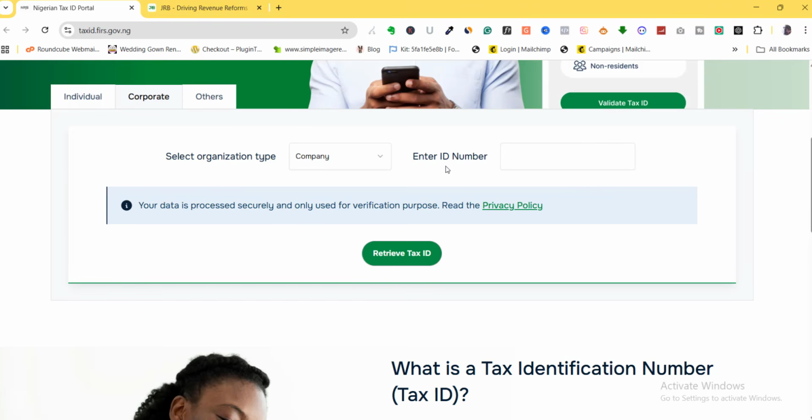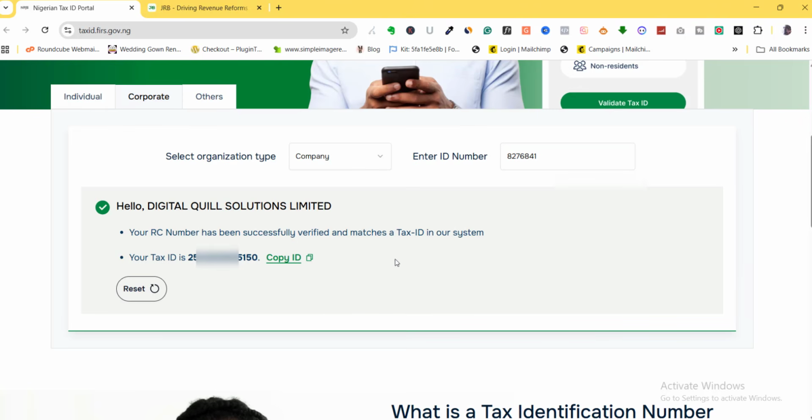So here I'm asked to enter my ID number, which will be my CAC registration number. So I'll go ahead and do that. I'm just going to paste it in here, and then click on retrieve tax. You can see here, this actually matches with the name of my business, Hello Digital Quiz Solutions Limited. Your RC number has been successfully verified and matches a tax ID in our system. So as you can see, I have a tax ID for my business now.